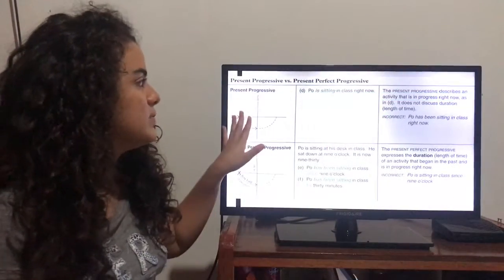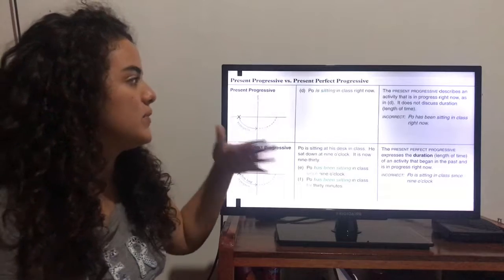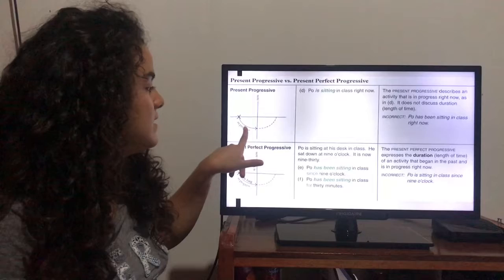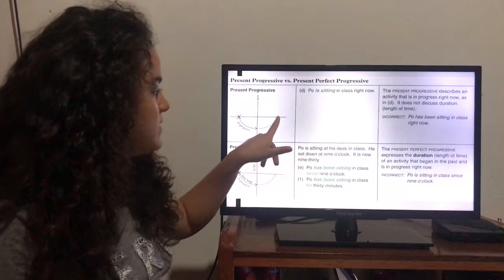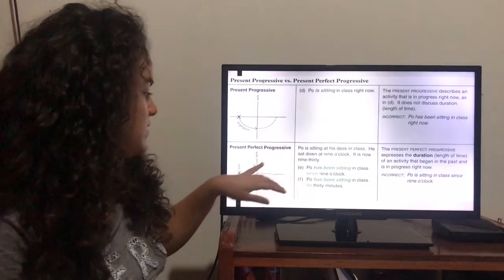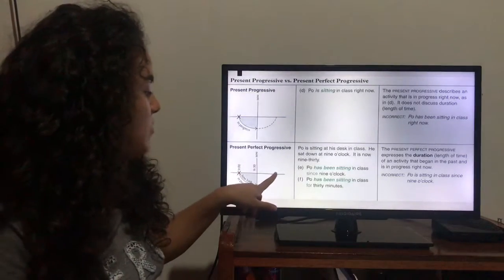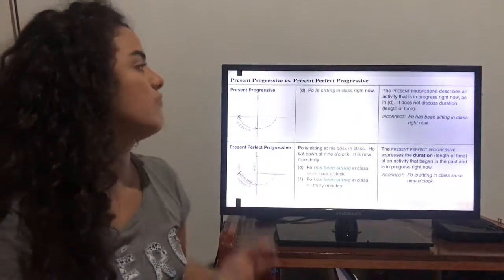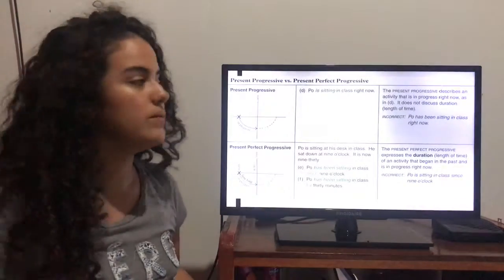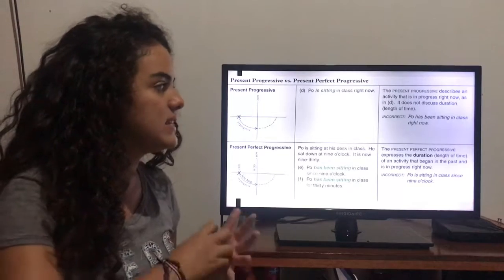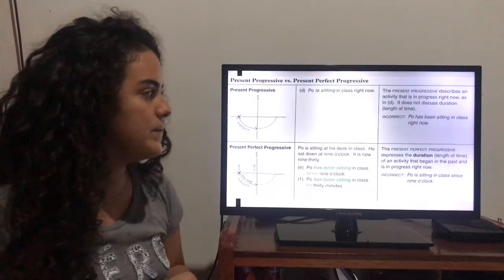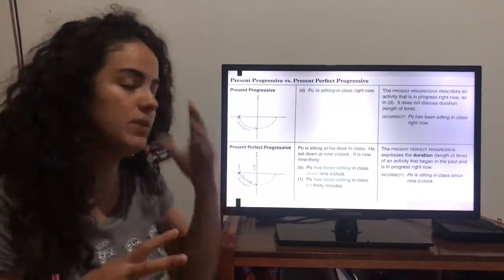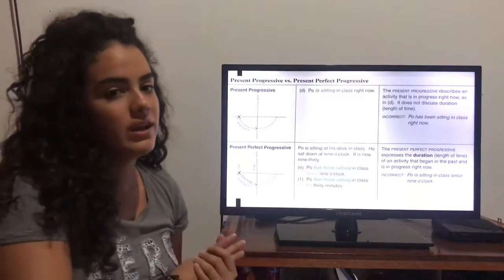Now we have present progressive versus present perfect progressive. Present progressive shows that something is in progress until now, but present perfect progressive is in progress and shows how long the process took to get to now. So we have: Pooh is sitting in class right now. The present progressive describes an activity in progress right now, but it doesn't discuss any duration. It doesn't say how long he has been there.